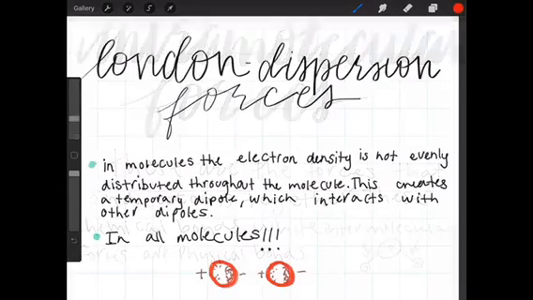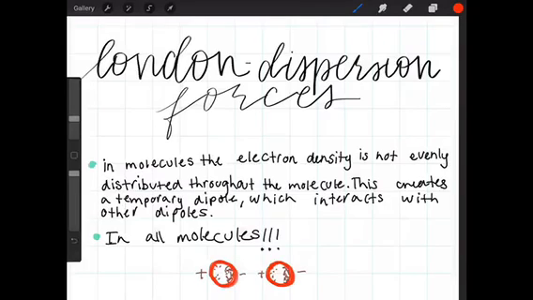This type of intermolecular force is London dispersion forces. In molecules, the electron density is not evenly distributed throughout the molecule. This creates a temporary dipole which interacts with other dipoles. London dispersion forces are in all molecules.